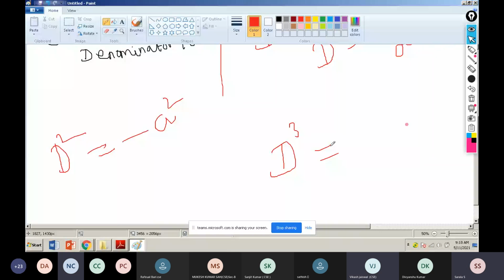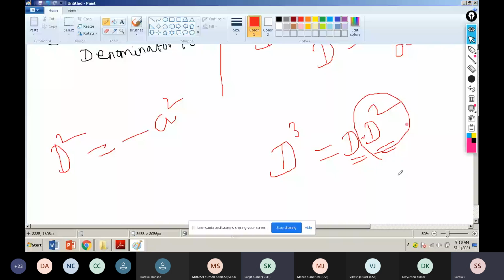I don't want minus a squared and all. Just I split like this: d into d squared. Is this correct? So for this d squared, I have to substitute the value. When I substitute the value for d squared, d will come, something like 2d plus 3. If I solve the problem, you will understand that. Just I give the idea here. D cube means d into d squared. For that d squared, we have to substitute the condition. That is the main thing.